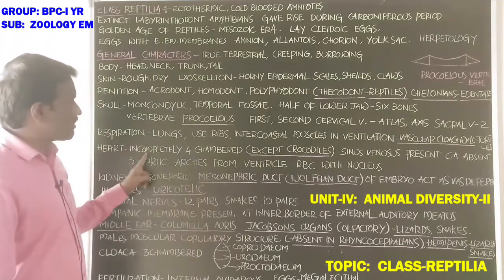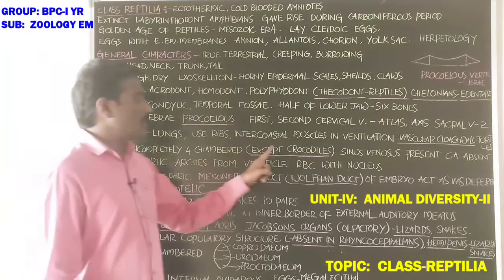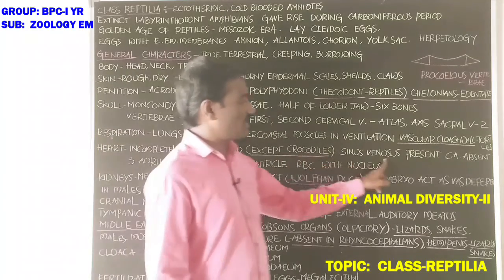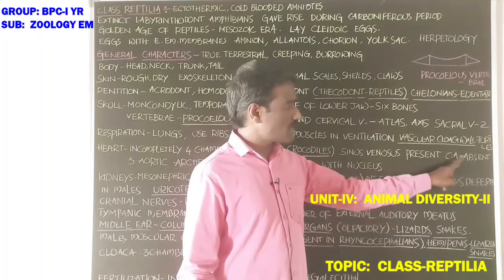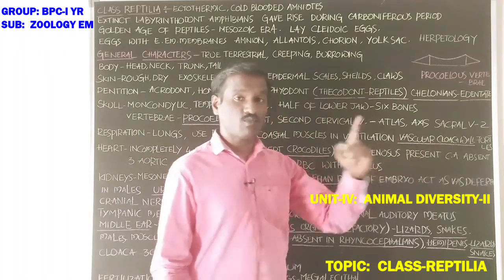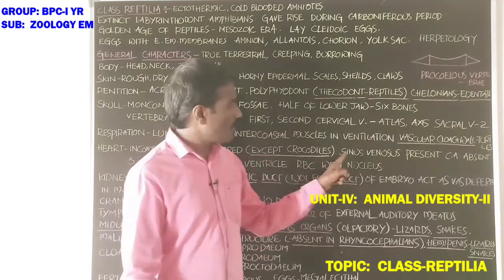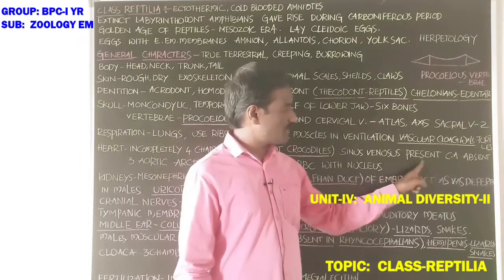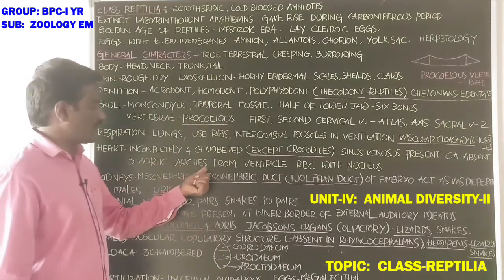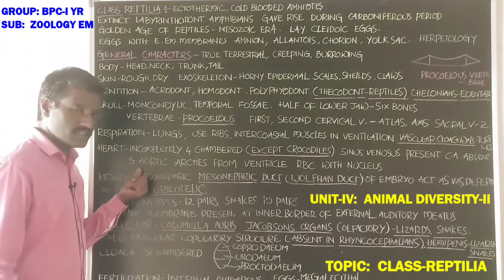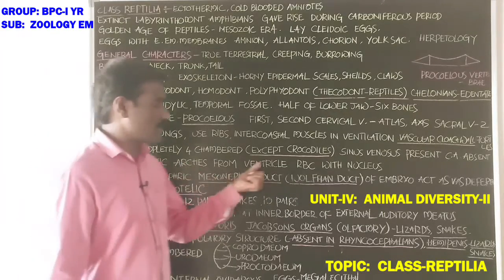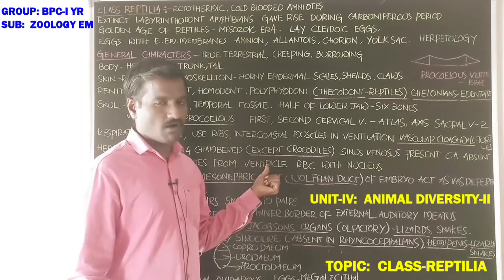Next, the heart is incompletely four-chambered, and a completely four-chambered heart is available in crocodiles. Next, sinus venosus is present, conus arteriosus is absent. Sinus venosus and conus arteriosus are both present in amphibians, but in reptiles sinus venosus is present and conus arteriosus is absent. Next, three aortic arches: two are systemic arches and one is a pulmonary arch. The three aortic arches arise directly from the ventricle of the heart.